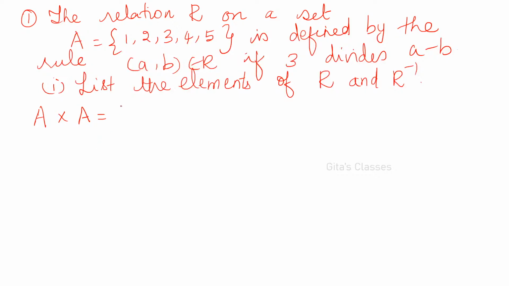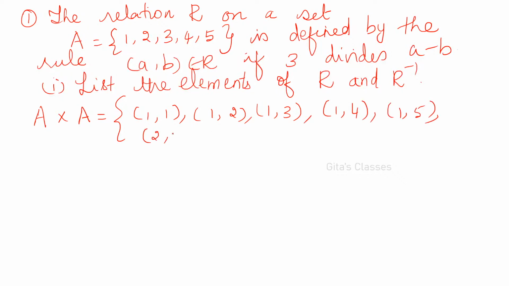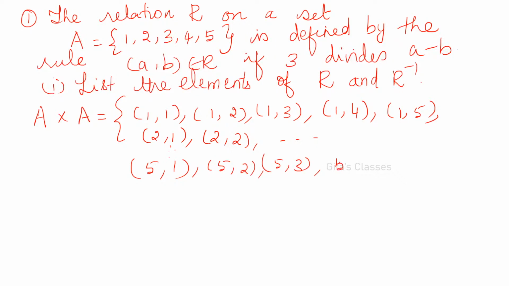So A cross A is what? You write the sets (1,1), (1,2), (1,3) and so on, (1,5). Similarly (2,1), (2,2), etc., and (5,1), (5,2), (5,3), (5,4) and (5,5).